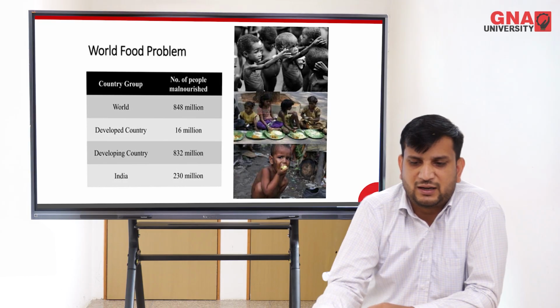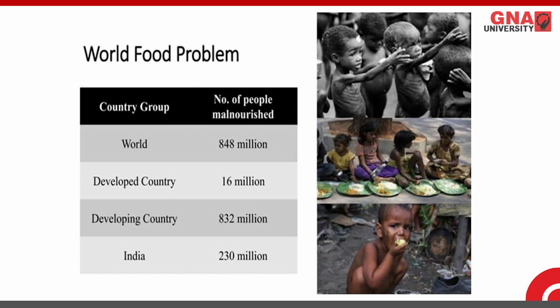World food problems: people and young infants are still malnourished. If we look at the data, the world has 848 million people who are malnourished, who do not have sufficient dietary vitamins and carbohydrates required for their growth. Developed countries still have 16 million malnourished people.